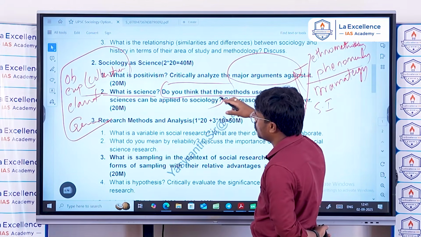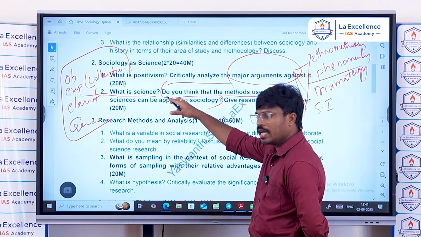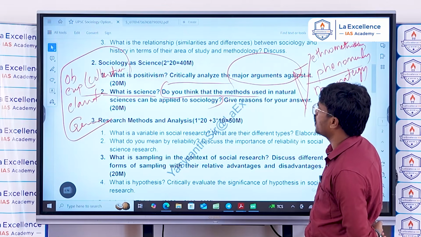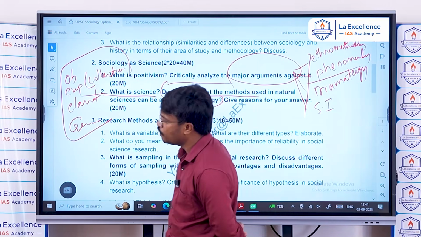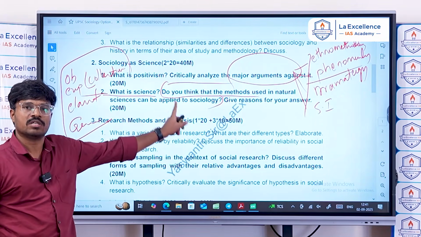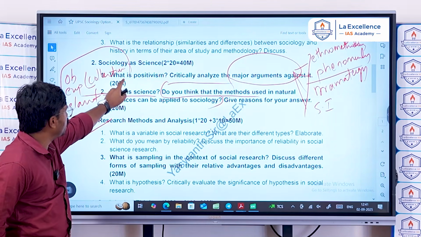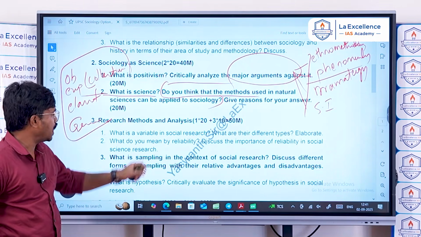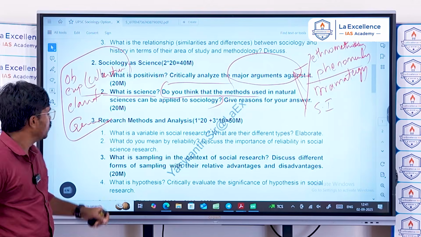And the second part of this question, do you think that the methods used in the natural sciences can be applied to sociology, is simply arguments in favor of and against positivism. Just write whatever you have already written on positivism in the second part of the second question. Okay, and next.